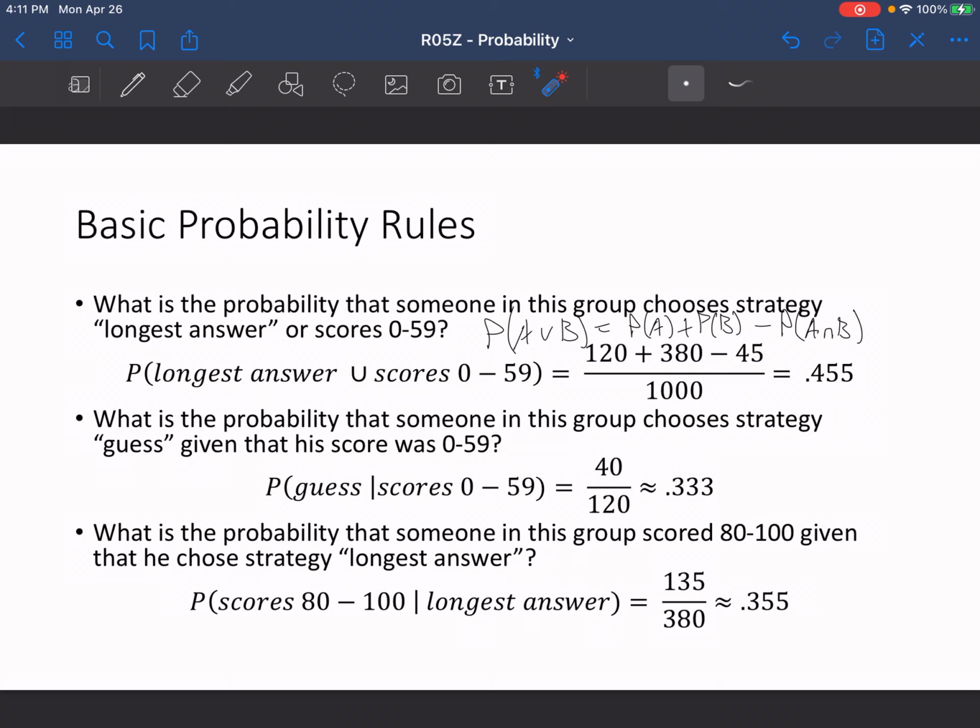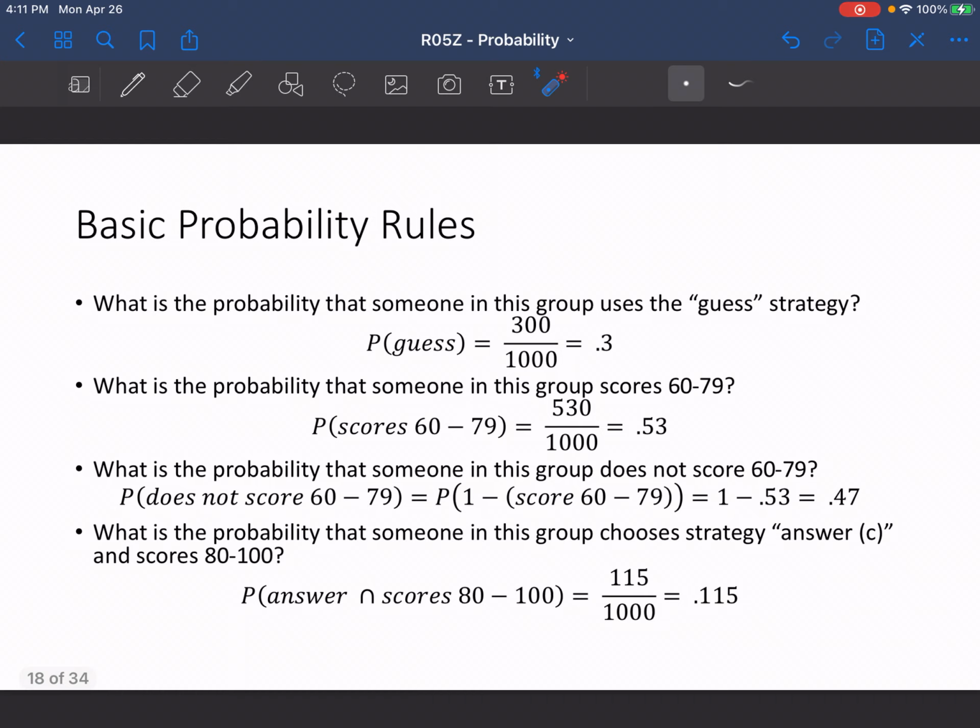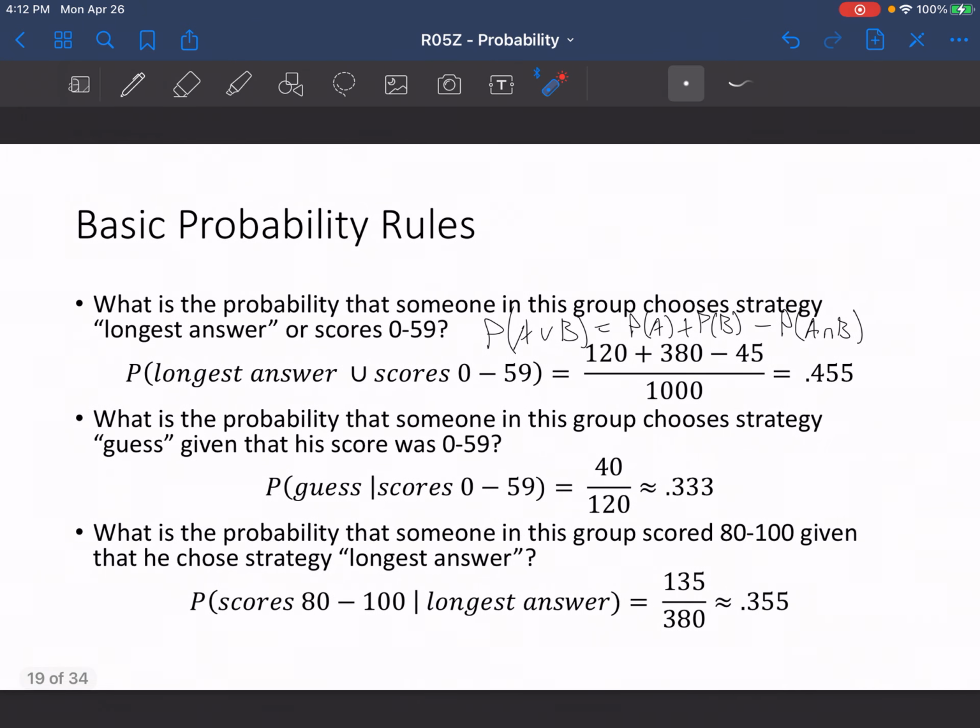Then if we're asked what is the probability that someone in this group chooses strategy guess given that their score was 0 to 59, right off the bat we have three different sets here. One asks for the probability of two scenarios with and, one with or, and one where it's given. If it's given, we take the probability of guess given that their score was 0 to 59.